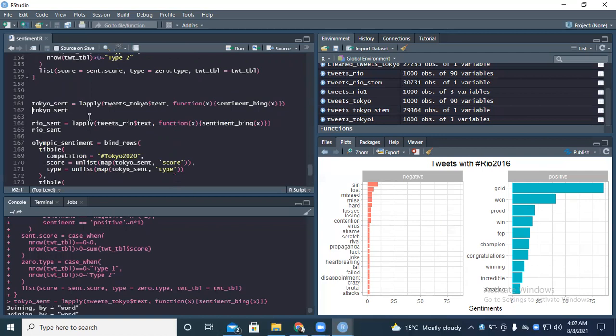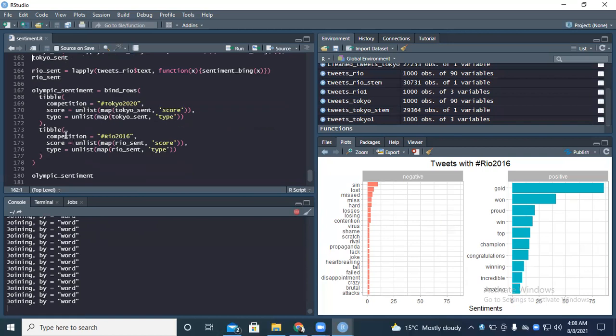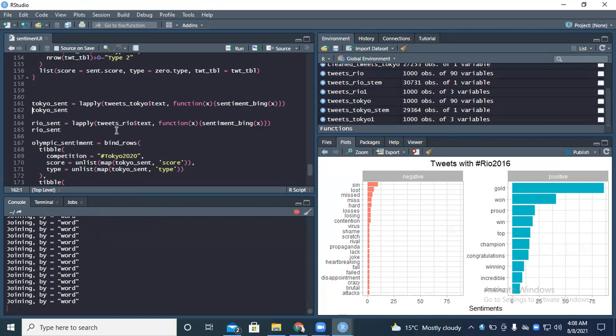So let me start with Tokyo. We are getting them word by word. But generally in each tweet, we want to see the kind of sentiments that were expressed. So this is the Tokyo, this is the Tokyo running. So I'll make a presentation of these side by side, both for Tokyo and for Rio 2016, so that we see if there's any difference at all.